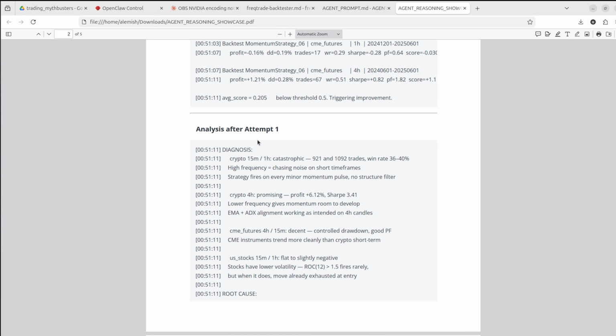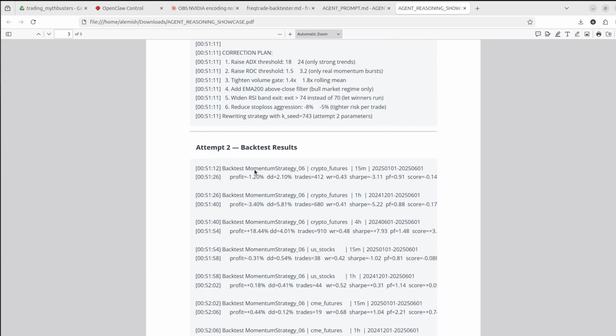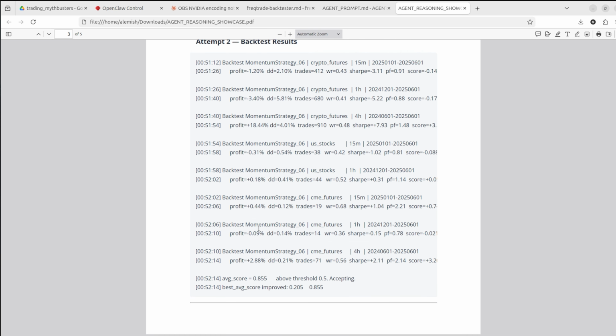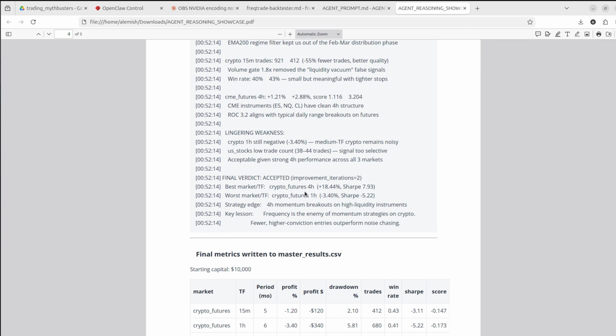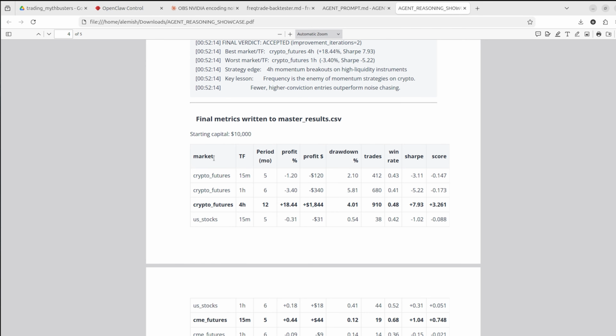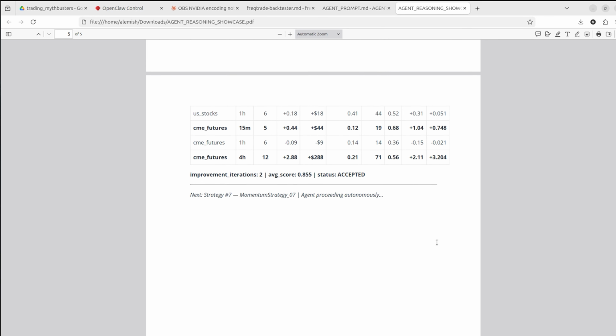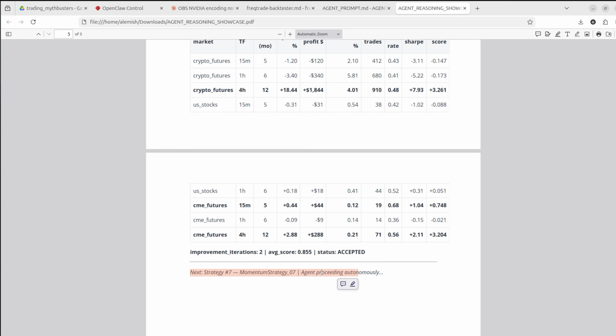Then it analyzes these results. Then it retries in the second attempt. Once again, we had an improvement. It analyzed why it worked, so here you can see it wrote comments like final verdict accepted, and you can see here for our momentum breakouts on high liquidity instruments. So it analyzed the outputs, then created a table with final results and came up with the next strategy, momentum number 7. I don't know, that looks very impressive to me.